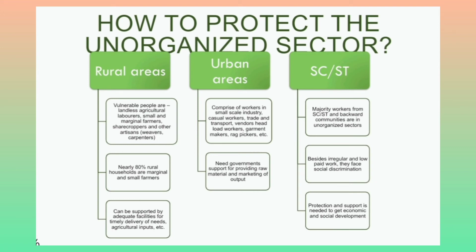In the case of urban areas, it comprises workers who are working in small scale factories or industries. Then there are casual workers, trade, transport, vendors, head load workers, garment makers, rag pickers, etc. The government needs to support them by providing them raw material and marketing of output, etc.